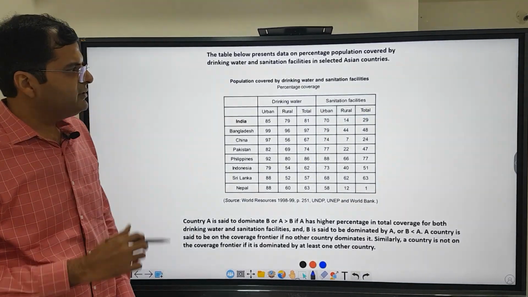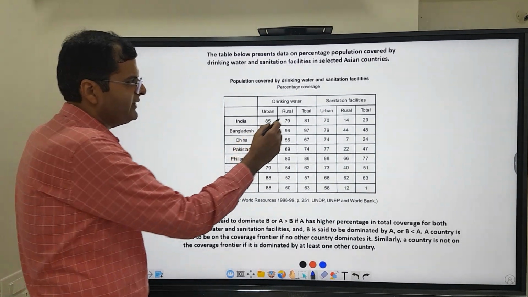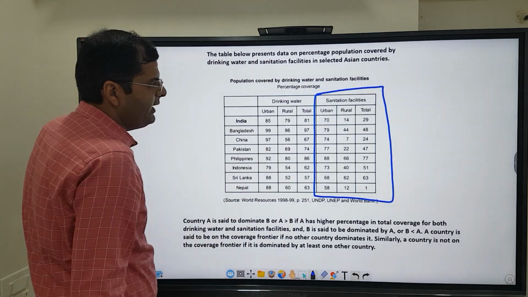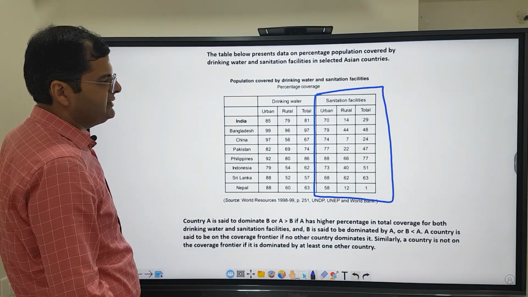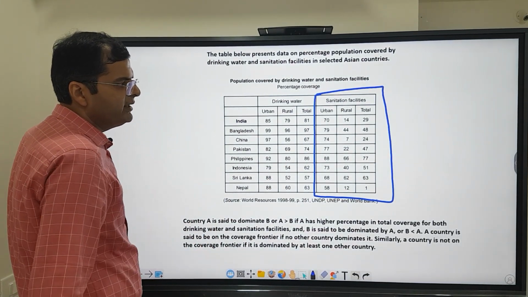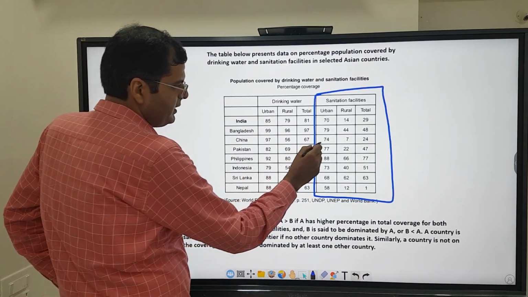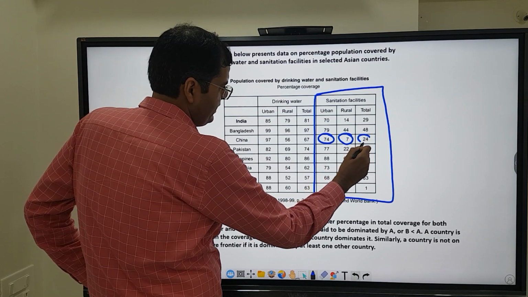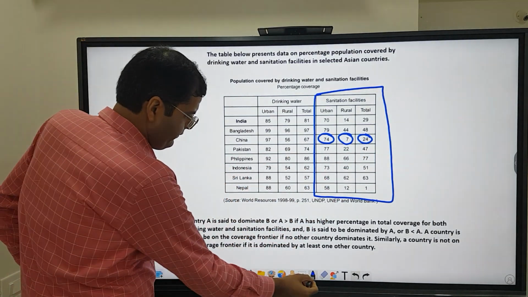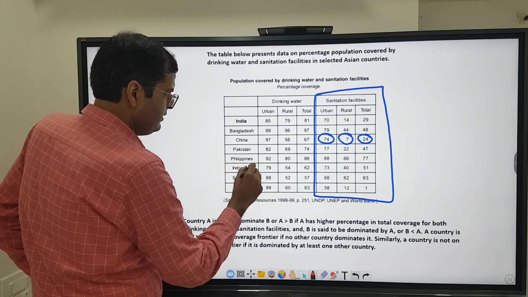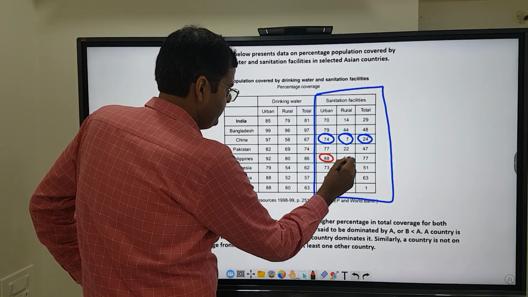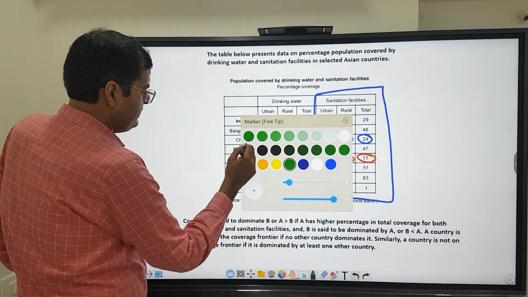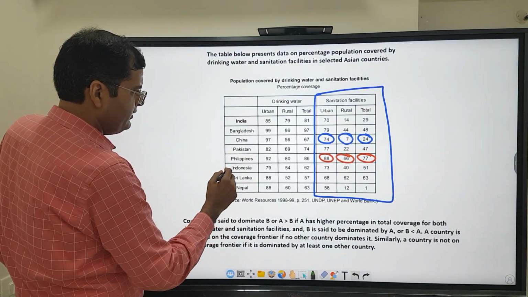Okay, so now this question, again we have to deal with the sanitation facility. So I will just do the sanitation facility, and we have to figure out the order of ascendancy for China, Philippines and Indonesia in terms of rural population. So now I will encircle the numbers that I want to deal with. So these are the China numbers. Okay, for Philippines, let me change the color. For Philippines, this is 88, 66, 77. Okay, and let me use the green color for Indonesia.